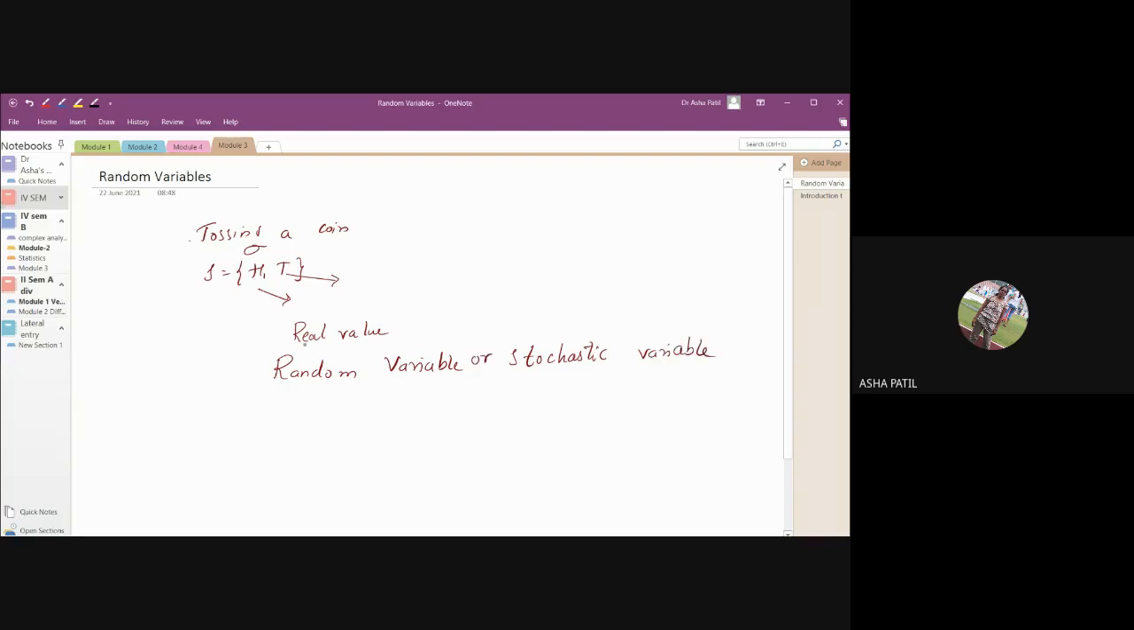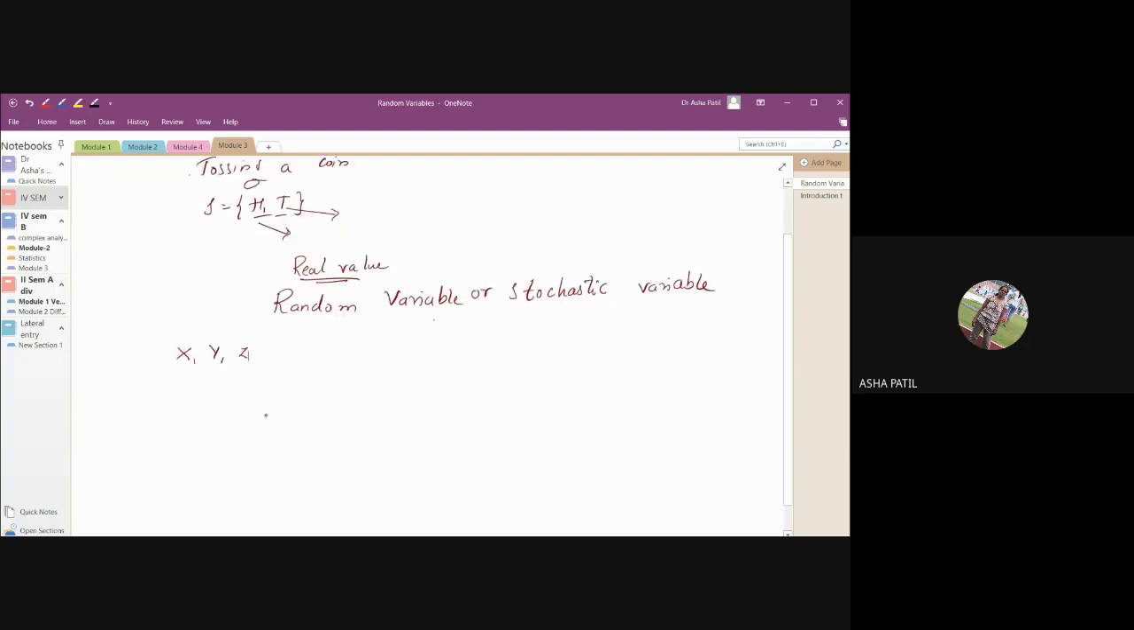Assigning a real value to each outcome of a random experiment is called as a random variable or a stochastic variable. Usually these random variables are denoted by capital X, capital Y, and capital Z. Okay. And for one sample space, you can assign any number of random variables. It is not that for every sample space there will be only one random variable. We'll see the example.